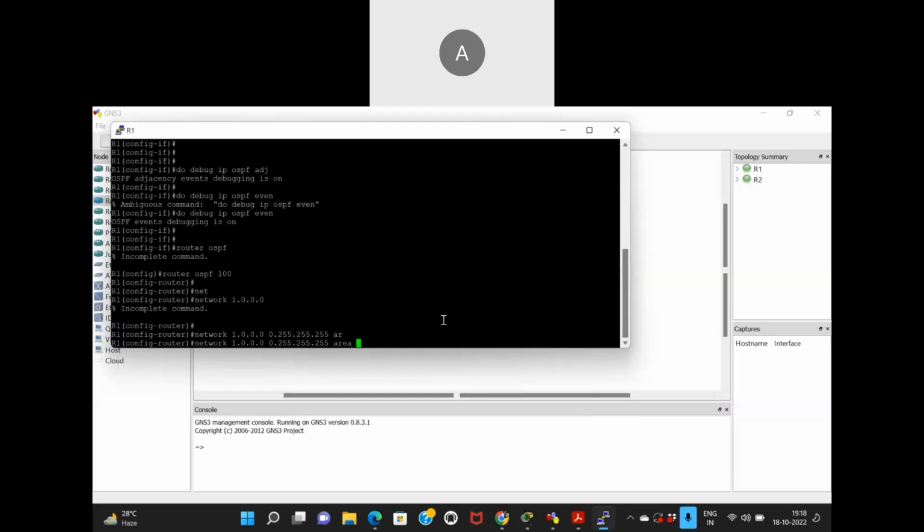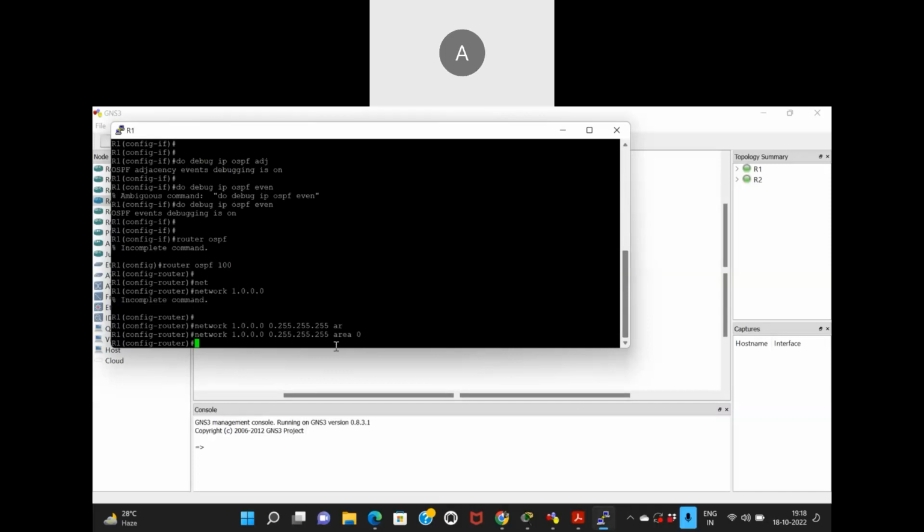Okay. So now that we have configured OSPF with this command, router ospf, turned it on, I have started the debugging. So adjacencies and events are being debugged. Anything that happens, I am turning on because the IP is one I have put. So I'm advertising that IP and I'm advertising it in area 0.